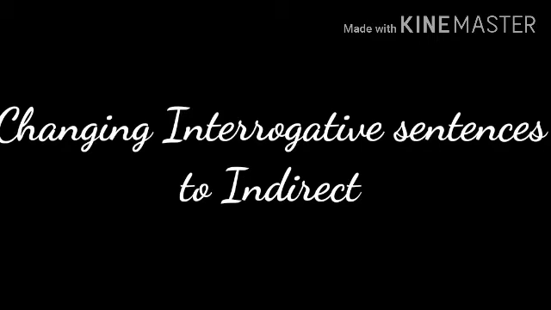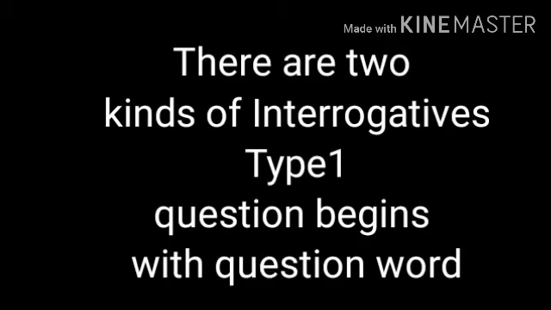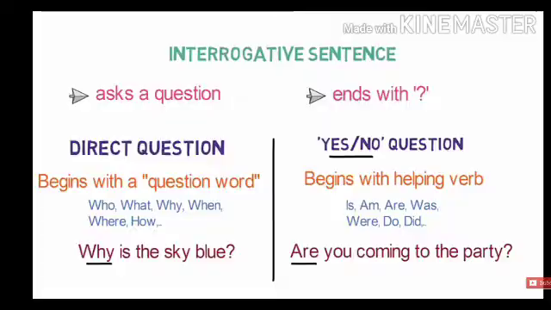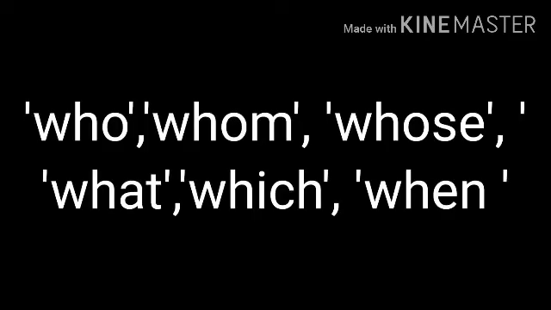So here we go. Students, whenever we change interrogatives into indirect speech, we should know that there are two kinds of interrogatives. So first I will be doing type 1. Now, when you do it this way, you will find it very easy. So, students, type 1 are the questions in which the questions begin with a question word: who, whom, whose, what, which, when, where, why, and how.